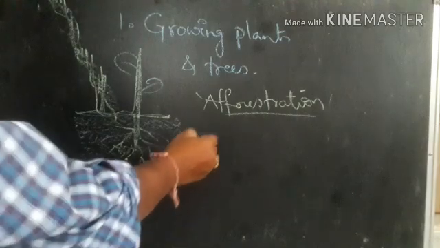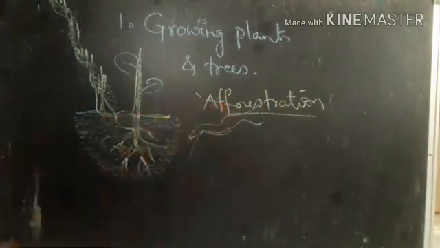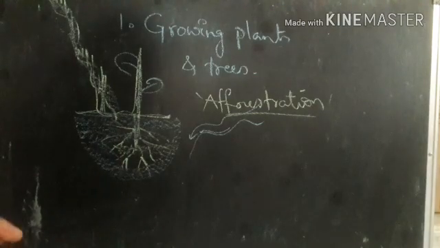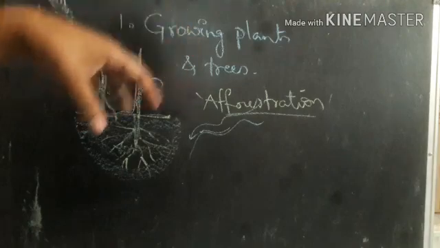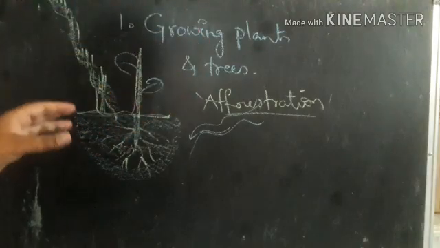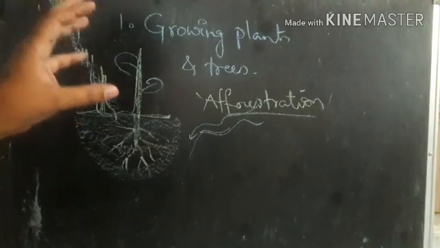Why? Because only in the hill region is there a chance of the soil layer getting eroded when rainfall occurs. And because of slowing down the wind speed and water speed, it prevents soil erosion. So that's why we have to plant the trees.